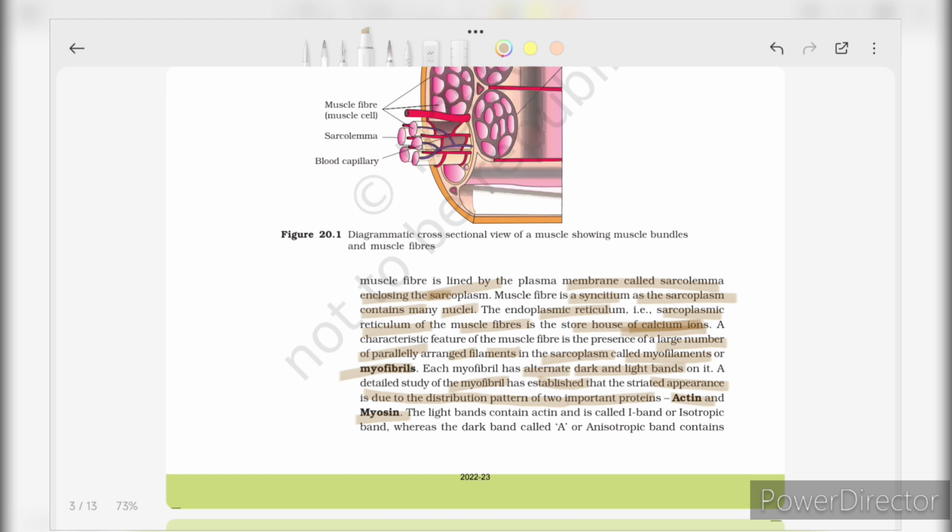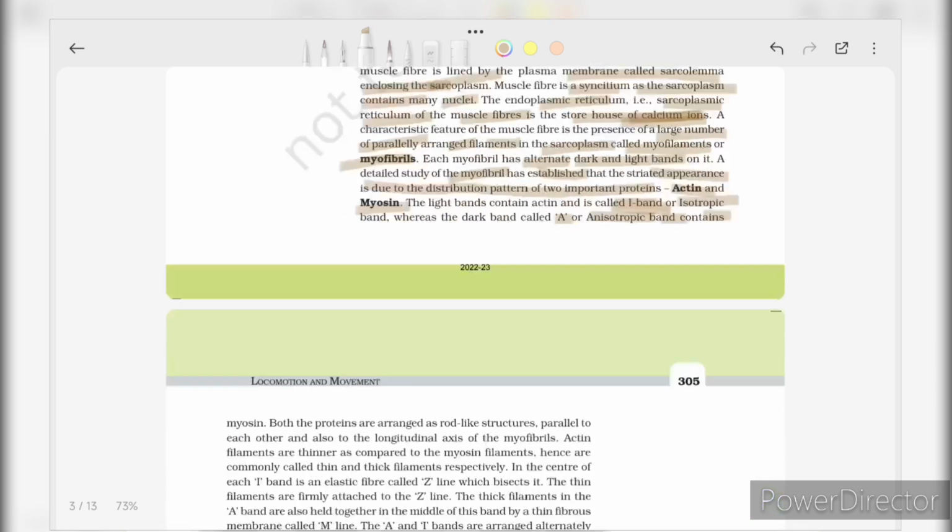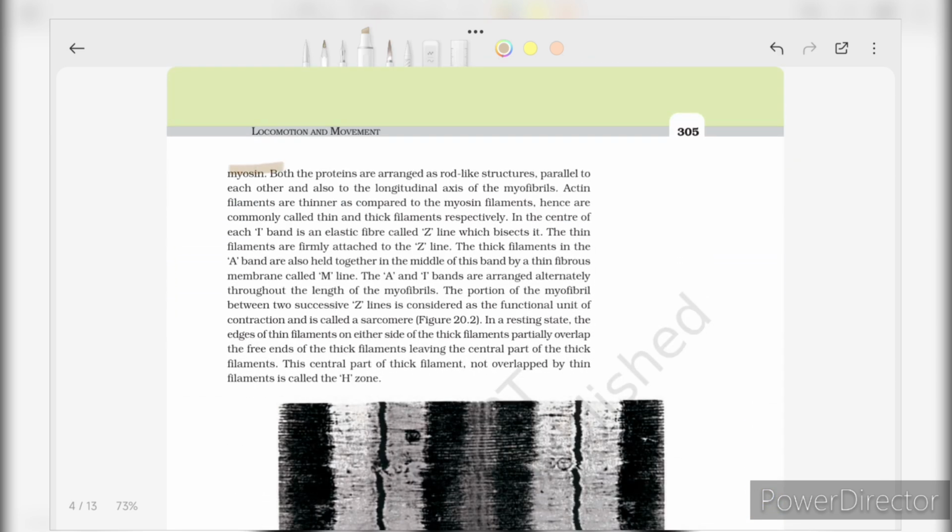The light bands contain actin and are called I band or isotropic band, whereas the dark band, called A or anisotropic band, contains myosin. Both the proteins are arranged as rod-like structures parallel to each other and also to the longitudinal axis of the myofibril.